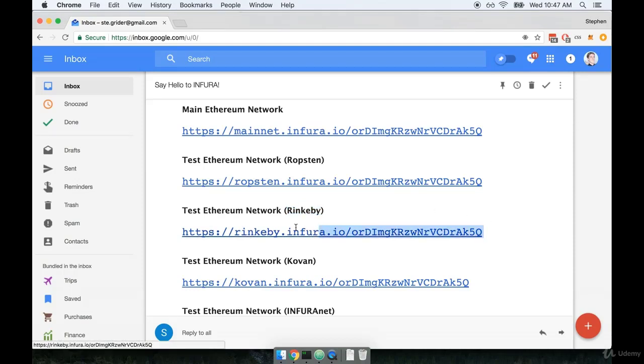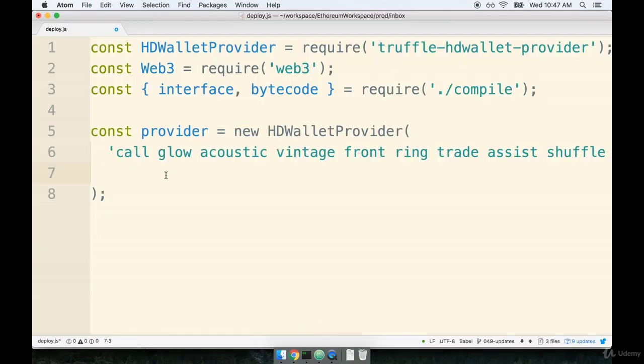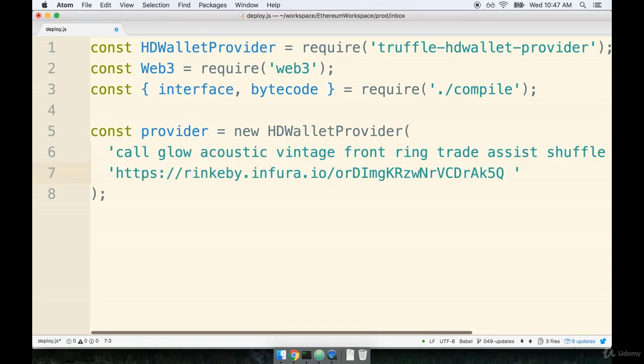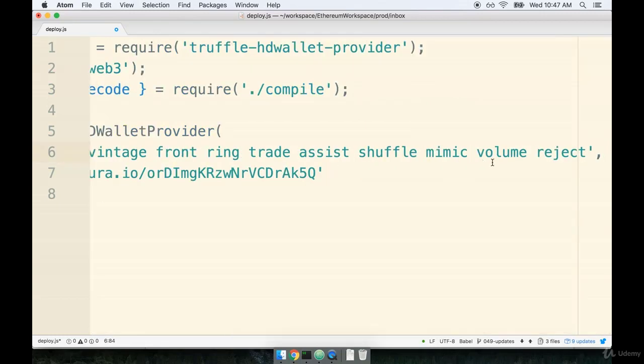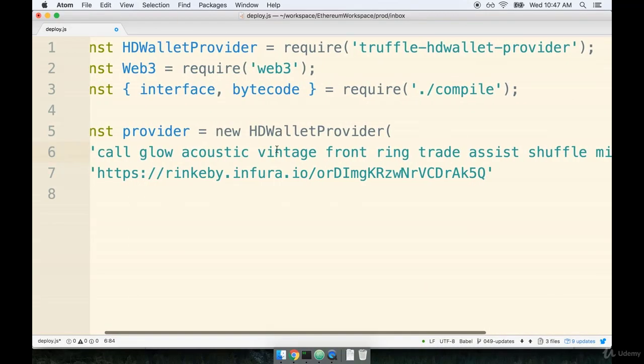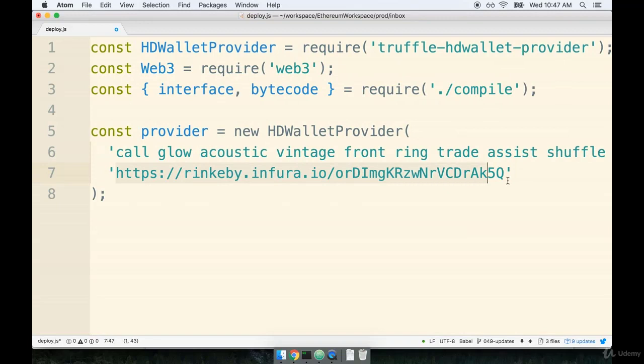So I'm going to copy the link right here. I'll flip back over to my code editor, and I'll pass this in as the second argument. Again, please, please, please make sure you get a comma after the account mnemonic on the line above it. So it should be our mnemonic, a comma, and then the link that we want to connect to when we attempt to deploy our contract.